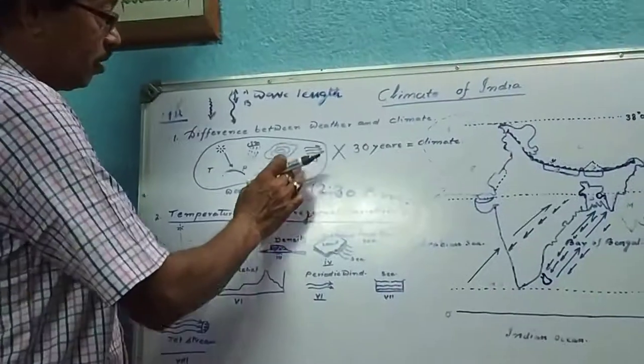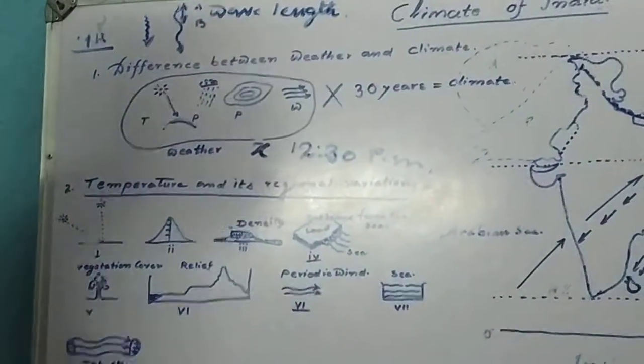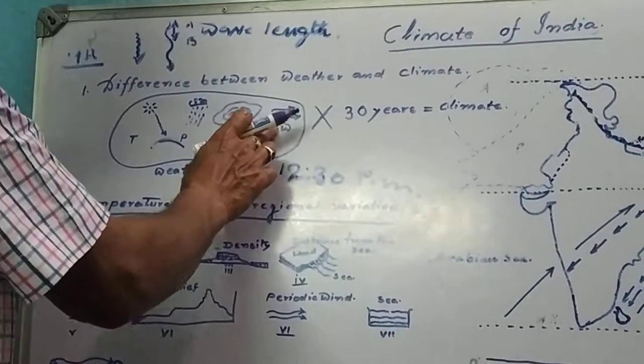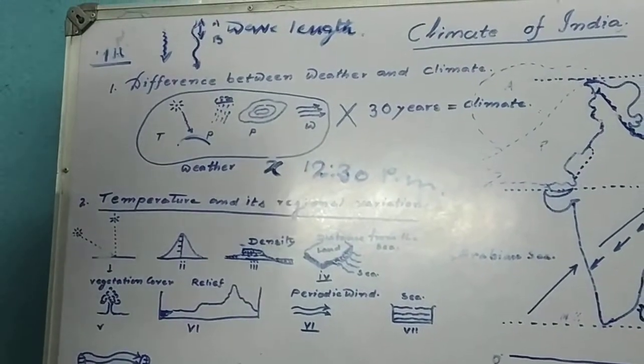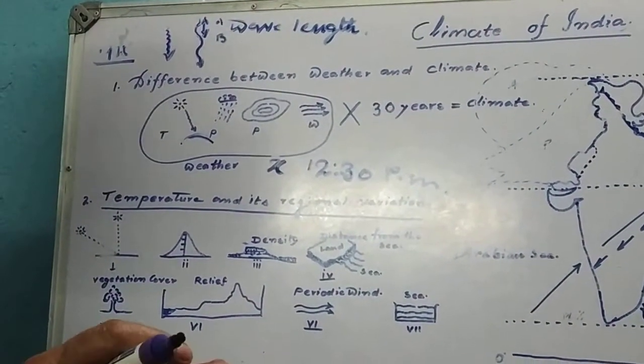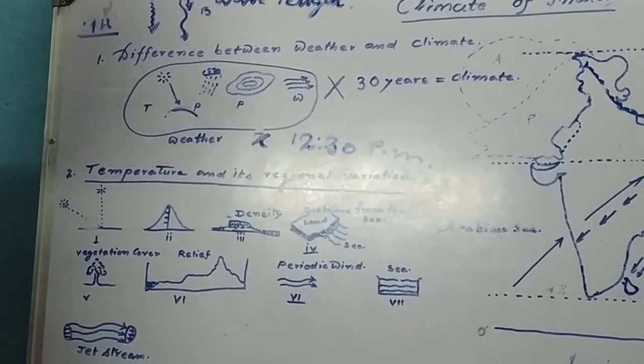Next, wind. Horizontal movement of air from one place to another is known as wind. This is your wind. All this condition of a particular place at a certain time is known as the weather of that very area or that very station. Okay.